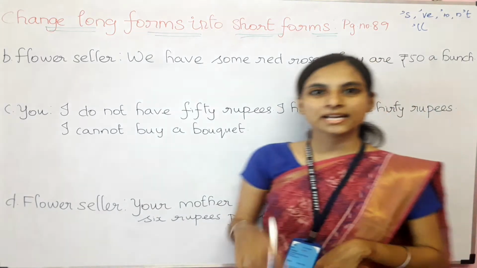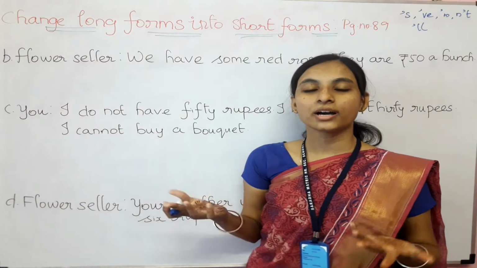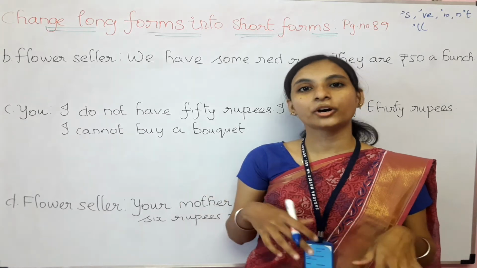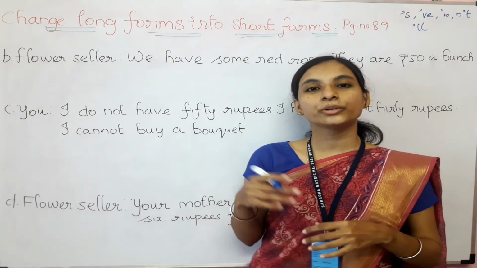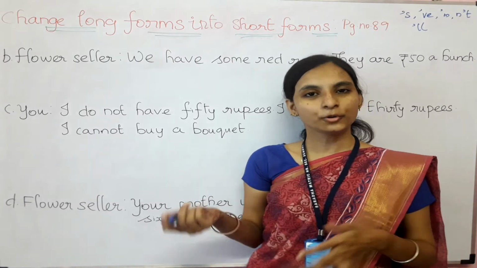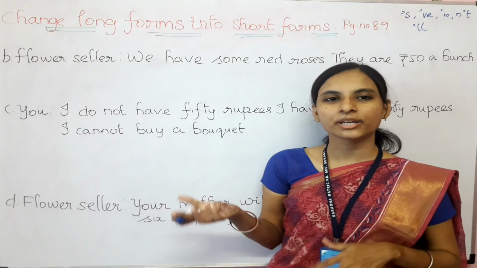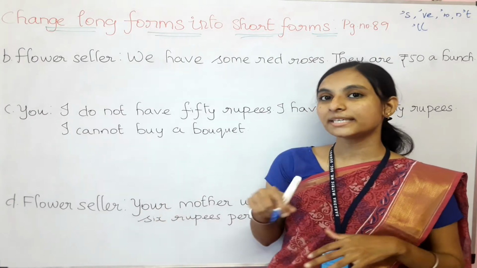Okay, so let's start doing the exercise. Here one boy is going to buy a flower for his mother, for her birthday. In this exercise, the first sentence has been done by the book only. They have already done the answer. Let's start doing it from the second question.